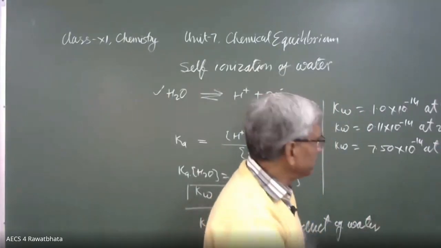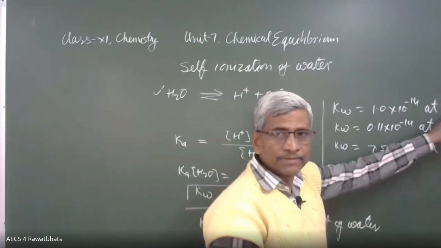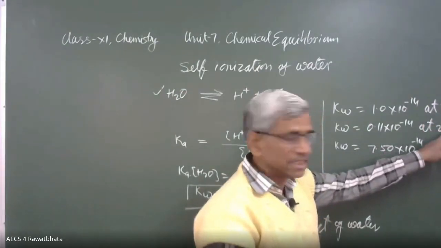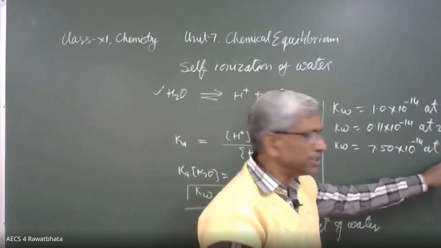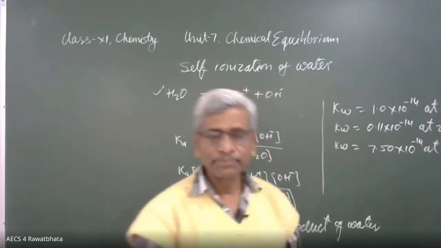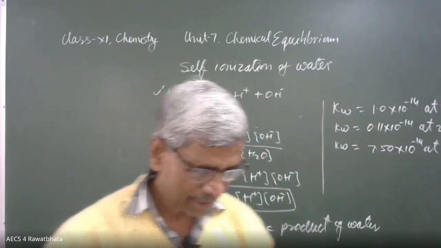Are you able to see this part? This is 298 Kelvin, room temperature, this is 0 degrees Celsius, and this is 373, 100 degrees Celsius. The value of Kw, the ionic product of water, is different at each temperature.